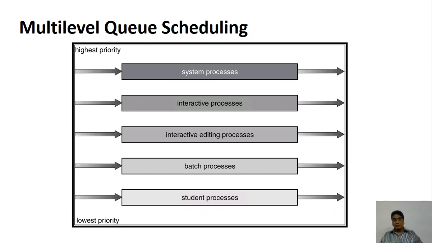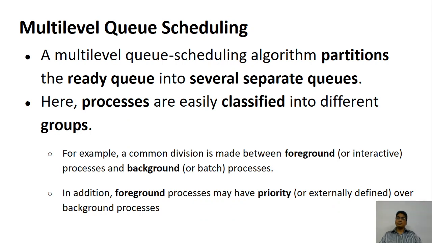Next one is the batch processing and maybe the student processes. Now, if we maintain the queues for all the different types of processes, then what we have is the multiple level queue scheduling. So, multiple level queue scheduling algorithm partitions the ready queues into several separate queues.